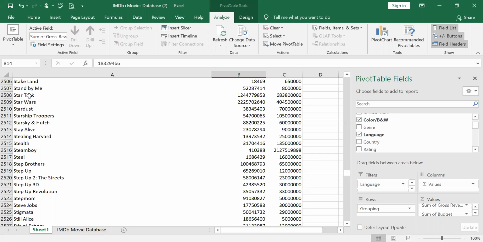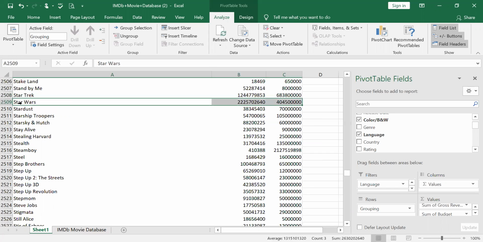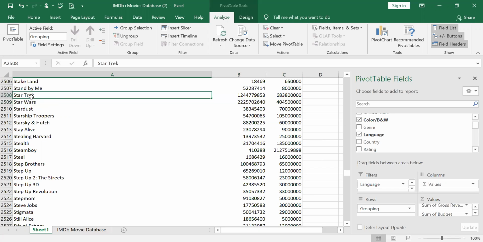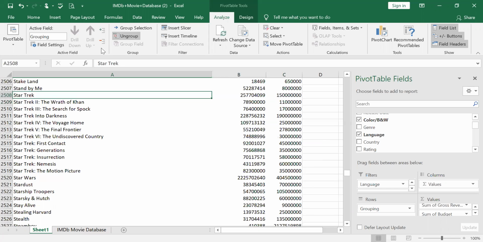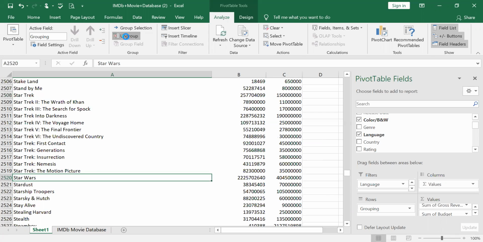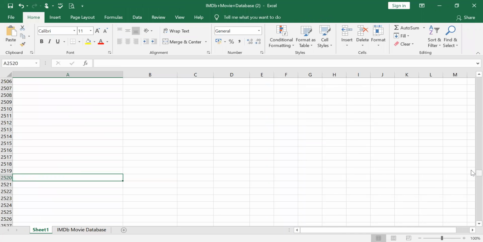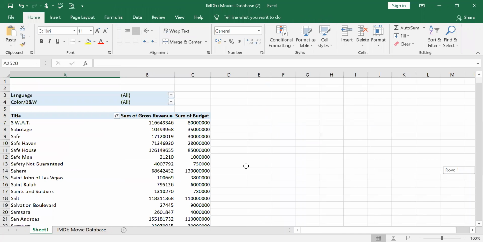When you click here, it will not show any group. Rather, I just want to ungroup. I click here and ungroup, and all the movies of this will come. Similarly for Star Wars, I ungroup and all the movies will come there. So that is grouping, ungrouping.